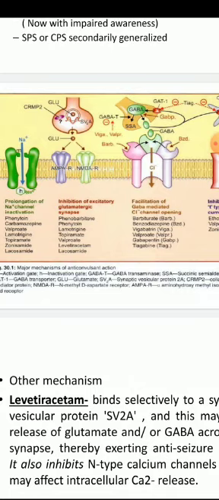Which drugs act upon the GABA mediated chloride channel opening? These are mainly barbiturates and benzodiazepines. Barbiturates and benzodiazepines will be discussed in detail in the topic of sedative hypnotics. But at this level, just remember the barbiturate group of drugs and benzodiazepines. In barbiturates, one drug is phenobarbital. This is used as an anti-epileptic drug which acts upon this mechanism of action, GABA mediated chloride channel opening facilitation. In the benzodiazepine group, diazepam, midazolam, lorazepam are the drugs which act through this mechanism of action.